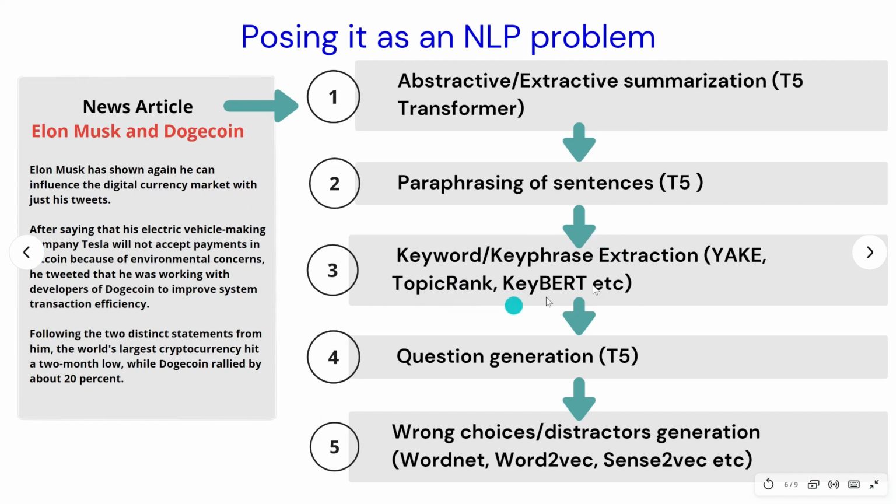We have seen several different algorithms previously to extract keywords. And once you extract those keywords, with the summary as the context and these keywords, you can generate questions. We have already trained a model to generate questions, taking in context and answer and generating a question. And we have also seen how we can generate distractors using several algorithms like WordNet, Sense2Vec, etc.